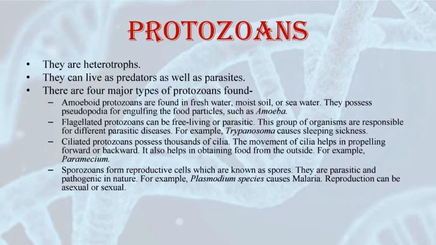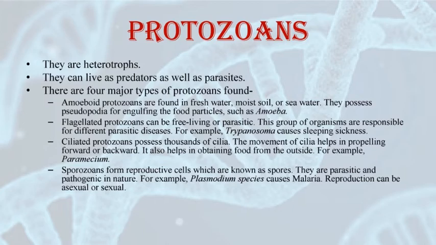The first group is amoeboid protozoans. As the name indicates, these protozoans have a shape similar to amoeba. That means they don't have a fixed shape. These organisms can live in fresh water, seawater, or on moist land. They move and capture their prey by putting out pseudopodia, the same as amoeba. Pseudopodia means false feet. Some marine forms have silica shells on their surfaces. An example is Entamoeba. Entamoeba is a parasite.